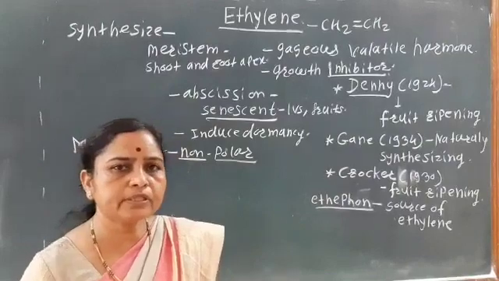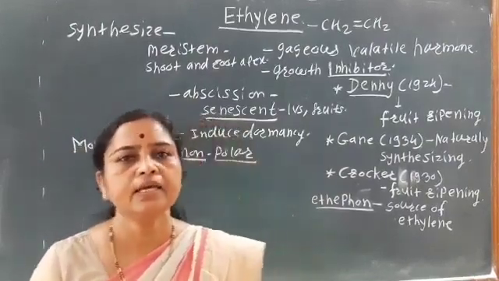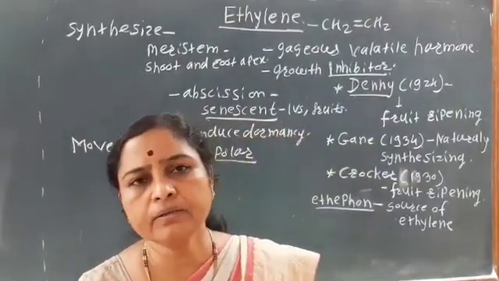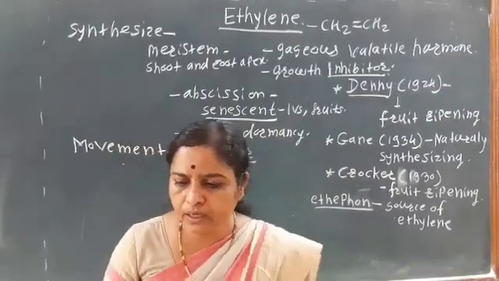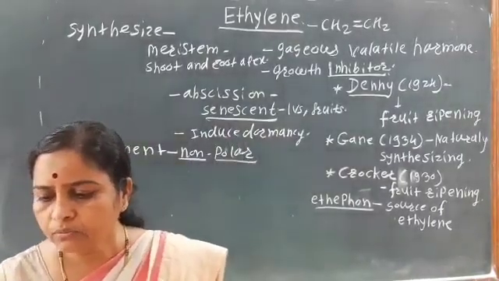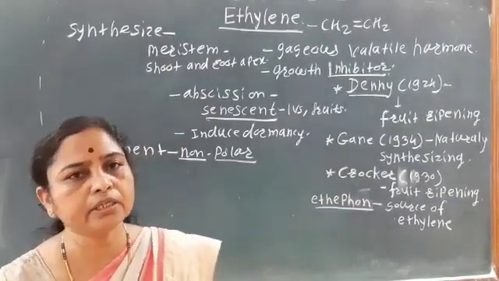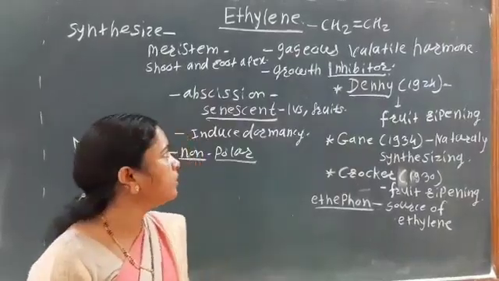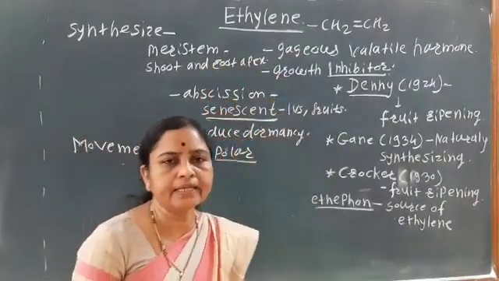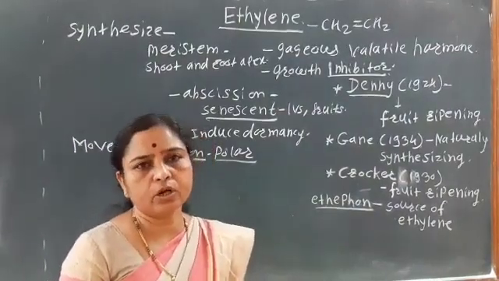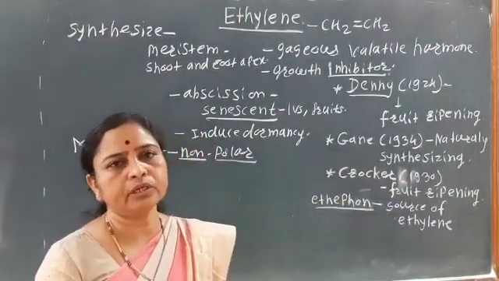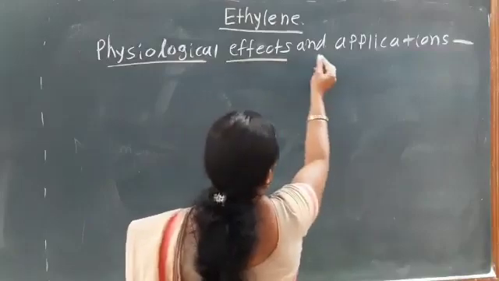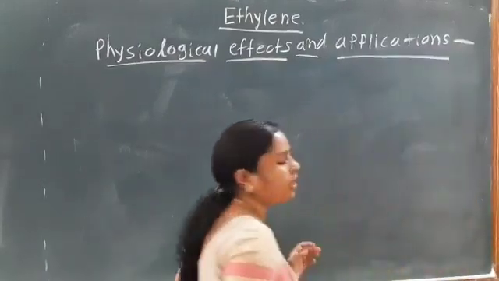Then the site of synthesis, that is, where ethylene is synthesized. Ethylene is synthesized in the shoot apex, that is the meristem region, the shoot apex and the root apex. And the movement of ethylene is non-polar movement. So that is the introduction of ethylene. Next is the physiological effects and applications of ethylene.